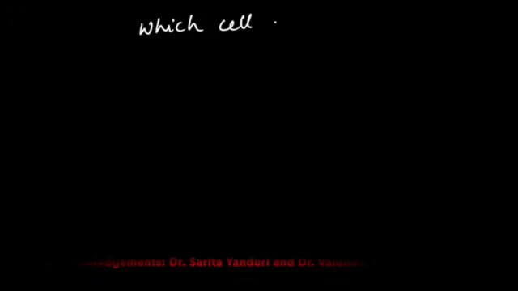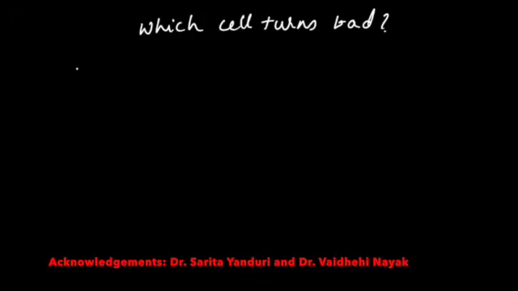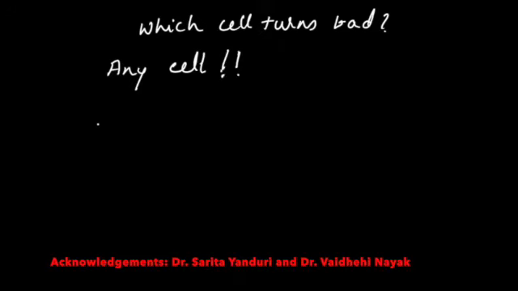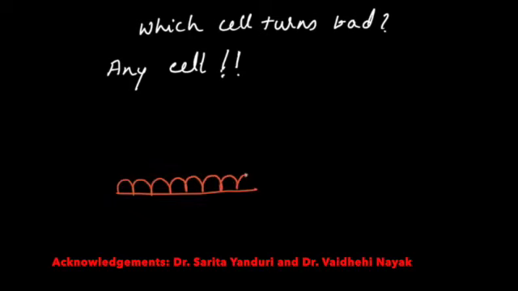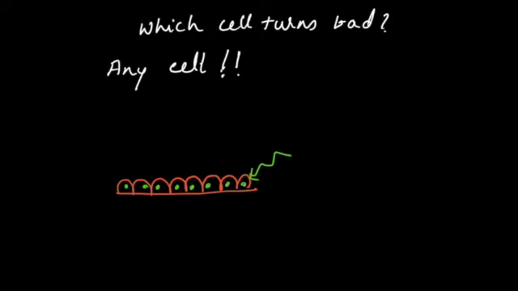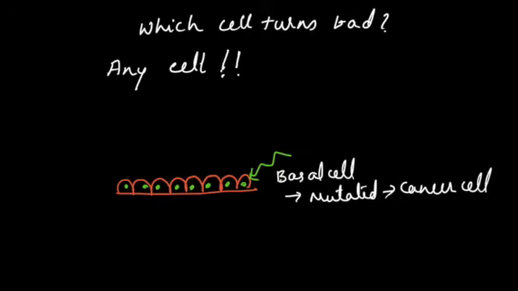Now the interesting question is, which cell turns bad? The answer is, any cell can turn bad to cause cancer. So here we have basal cells, which are the stratum germinativum. They are always dividing because they are the stem cell group of the epithelium. And these active cells, when they are undergoing division, have a risk of damage, and hence they can get mutated and turn into cancer cells. Whenever there is a group of active cells, there is a chance of damage and they turn into cancer cells.